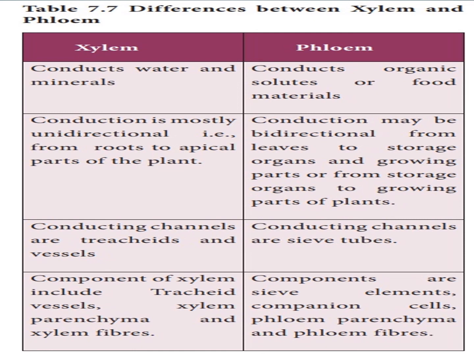Xylem conduction is mostly unidirectional, that is from the root to the apical part of the plant. Phloem conduction may be bidirectional, from leaves to storage organs and growing parts, and from storage organs to growing parts of the plant. Okay, xylem conduction is mostly unidirectional.